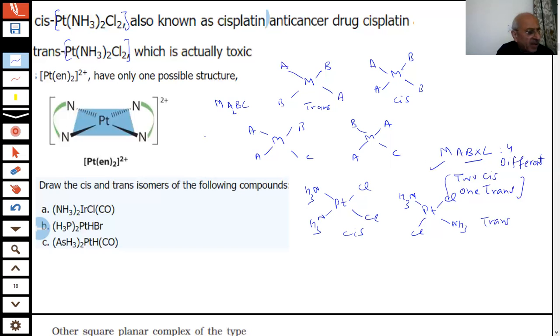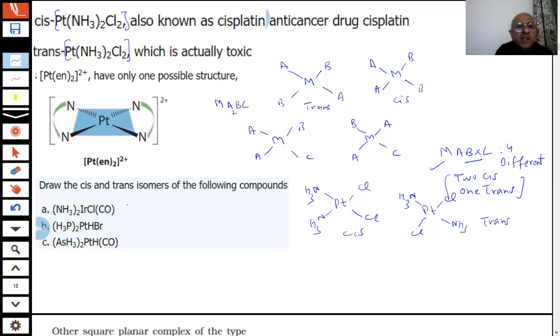Can I write more than one possible structure of this compound? No, not more than one, because it is bidentate. This is the only possible position I can put. Only possible position is this, opposite to each other. That is a trans form. That's all. Only one form is there.